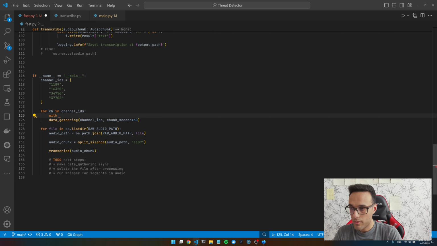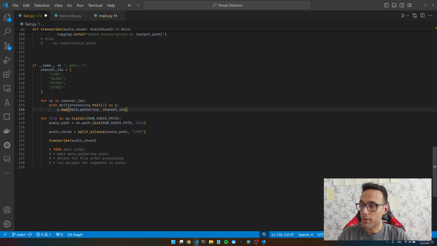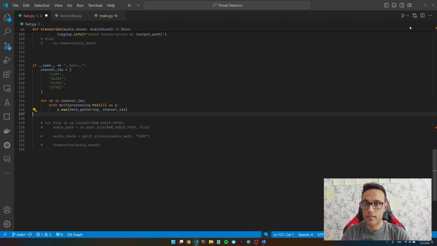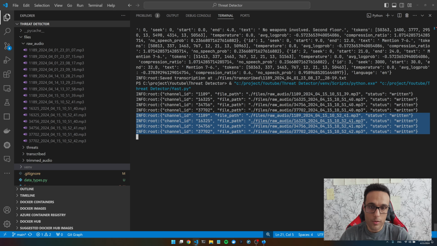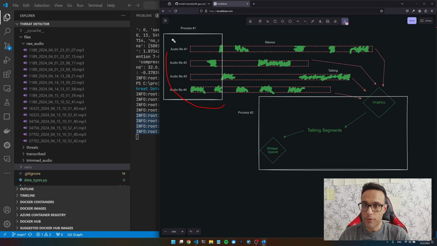I'm gonna use multi-processing, and because we have 4 channels, I'm gonna use a pool of 4. Let's test this part and see. They are running in parallel, and each minute we have 4 files being added. So this first part is done.